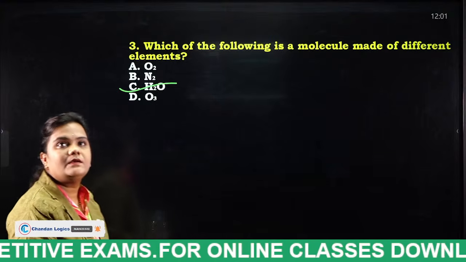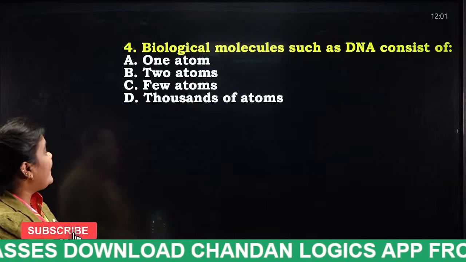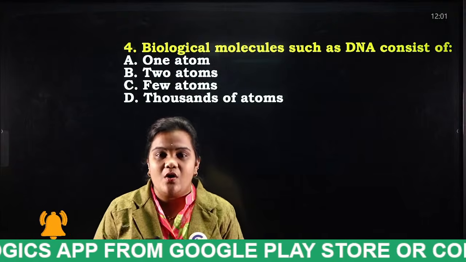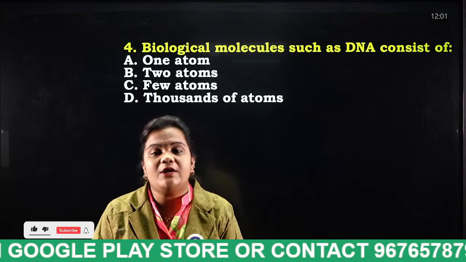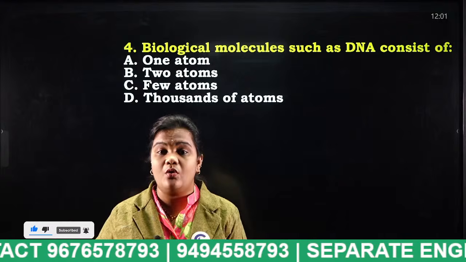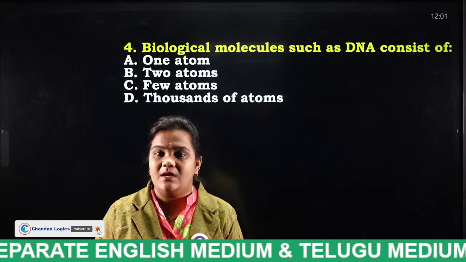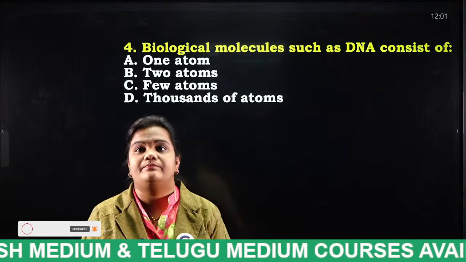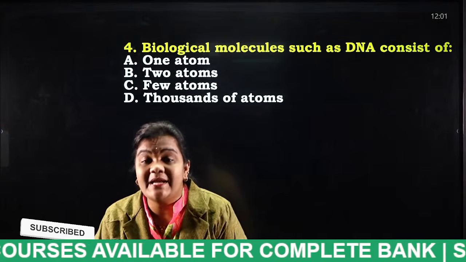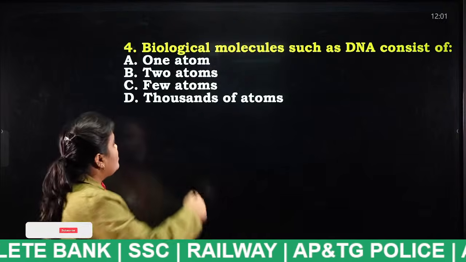Very good. Next, biological molecules such as DNA consist of 1 atom, 2 atoms, few atoms, or thousands of atoms. Very, very important question. You all know what DNA is, deoxyribonucleic acid. If we need to know whose child that is, we can test the DNA and find out. Yes, very good Lakshman. DNA consists of how many atoms? 1 or 2 or 3 or 1000. Very good. Thousands of atoms.